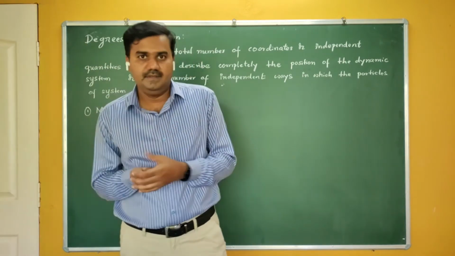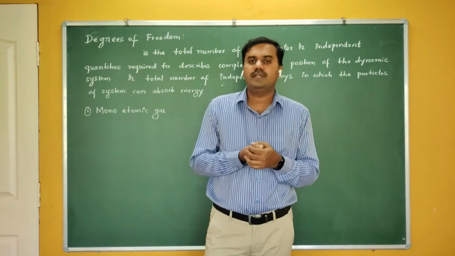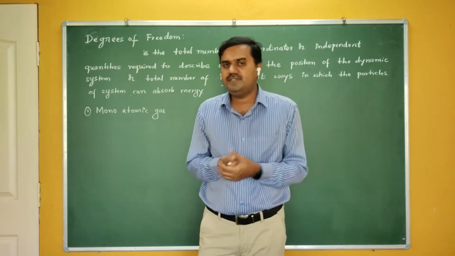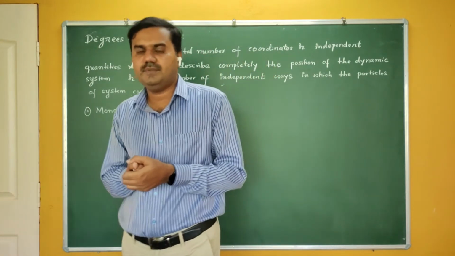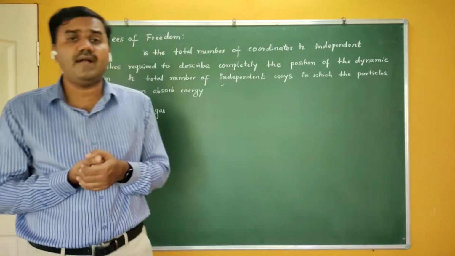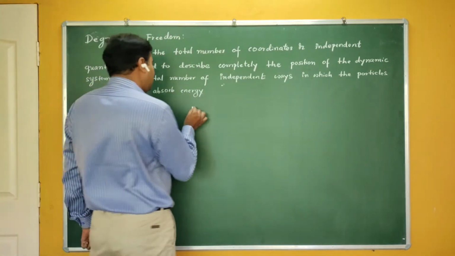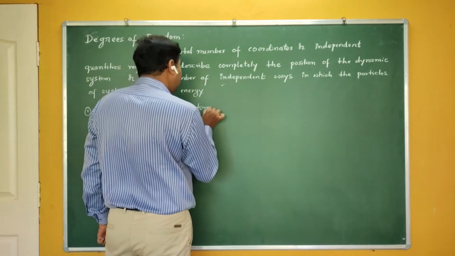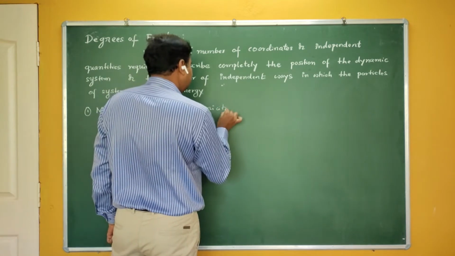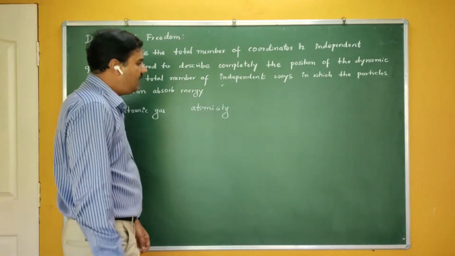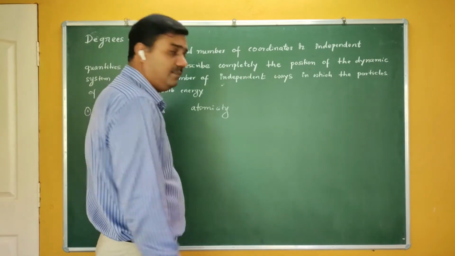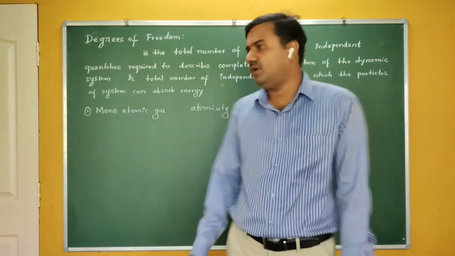In continuation here, what is meant by atomicity? Atomicity means the number of atoms in a molecule. That means what?